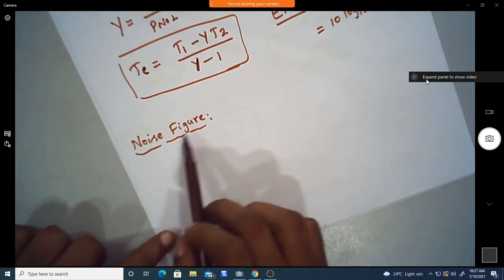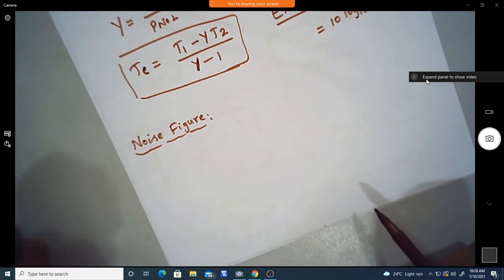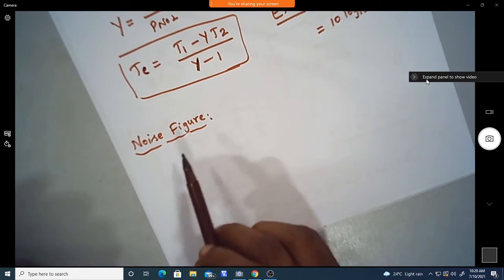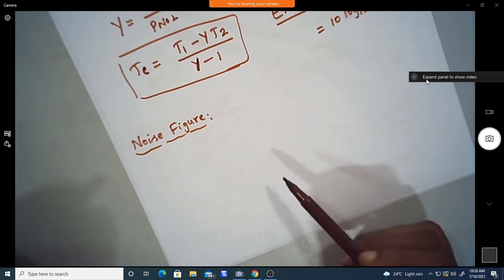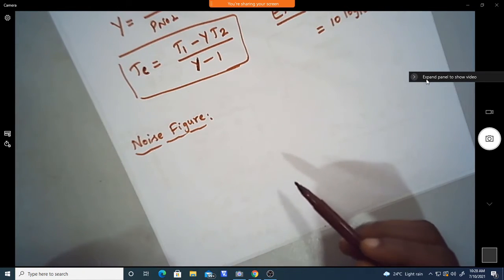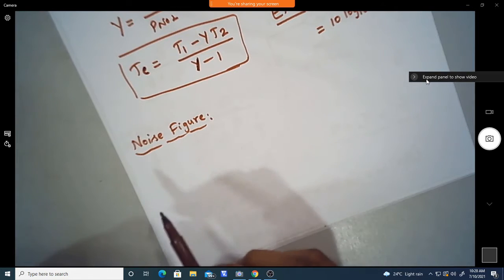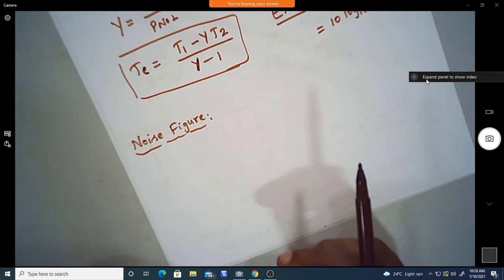So that's why the noise figure is another method to find out how much noise suppression can be done for the active network. Okay, so now we will define what this noise figure is. Any noisy amplifier, we can characterize using the equivalent noise temperature, and now we can also characterize it using the noise figure. Generally the noise figure is the ratio of the total available noise power at the output to the available noise power at the output due to the thermal noise coming only from the input resistor.